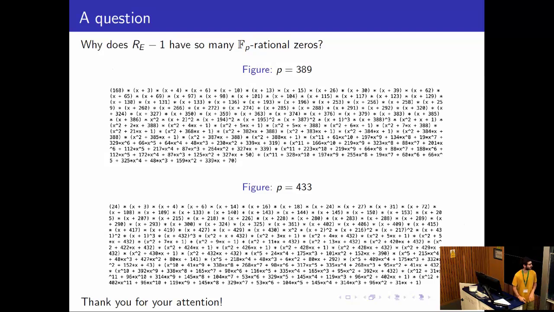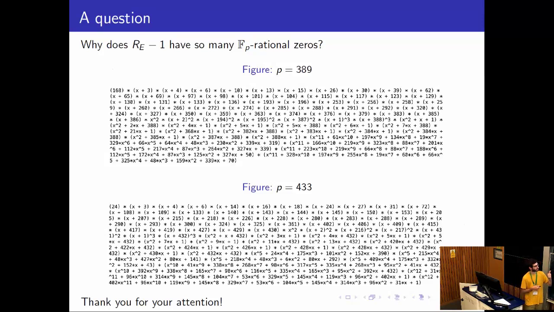We did that with all rank 2 curves of conductor less than 10,000, and we always had like 50 or 100 or 150 zeros defined in Fp, which is somewhat mysterious considering that these zeros don't lift to anything in the standard affinoid. It would be interesting to explain those zeros.